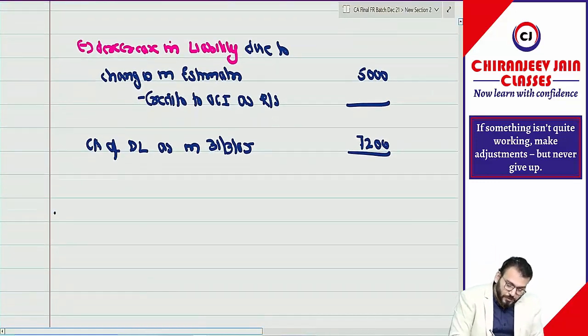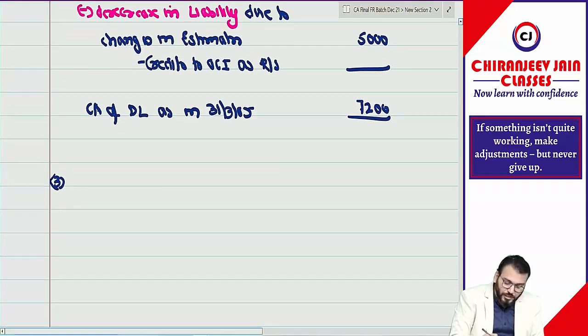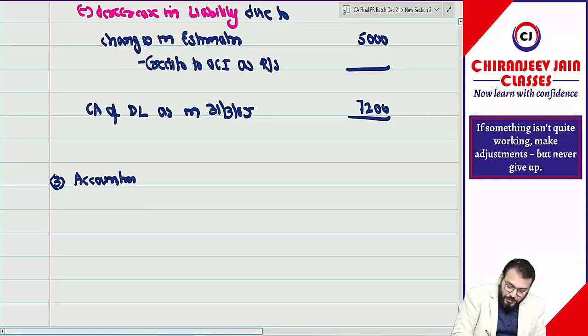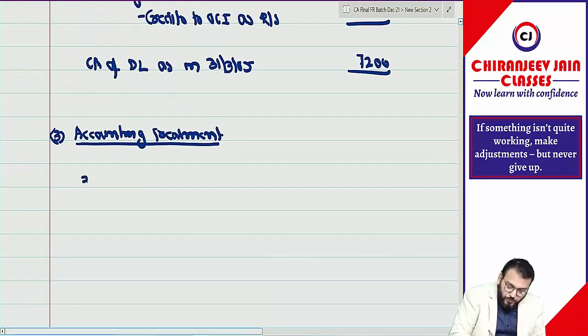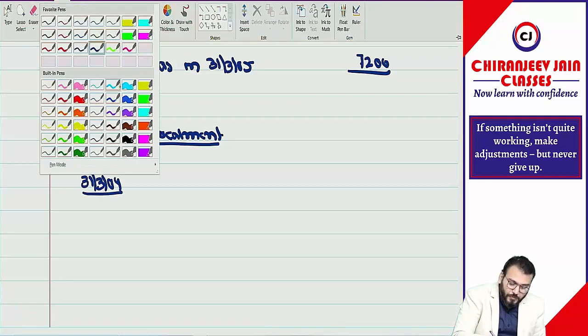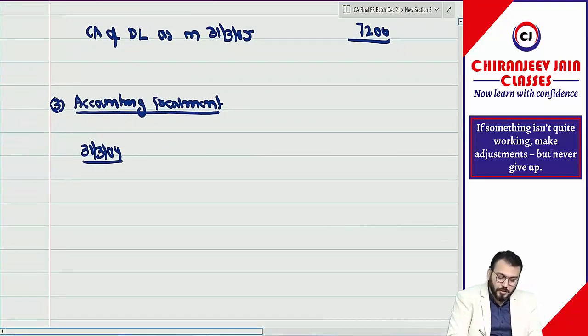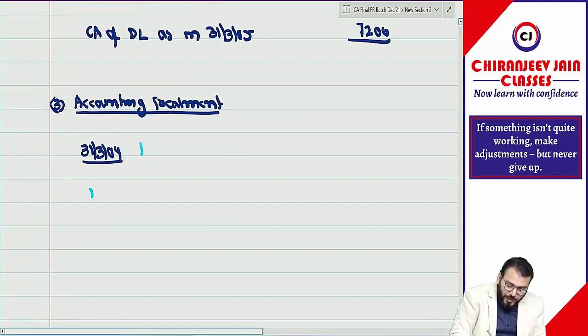Understood? Point number 3. What will be the accounting treatment? First, for 31st March 2004, point number 1, for upward revaluation.